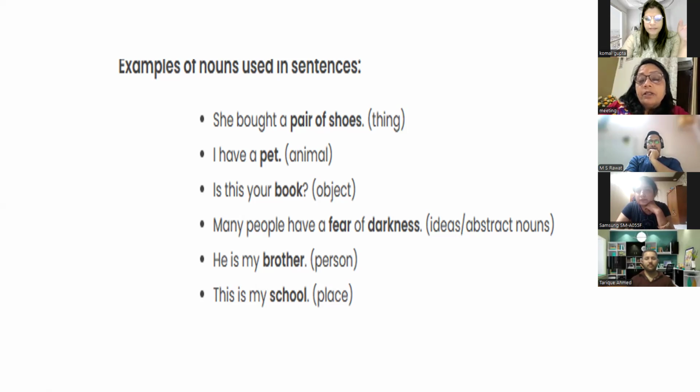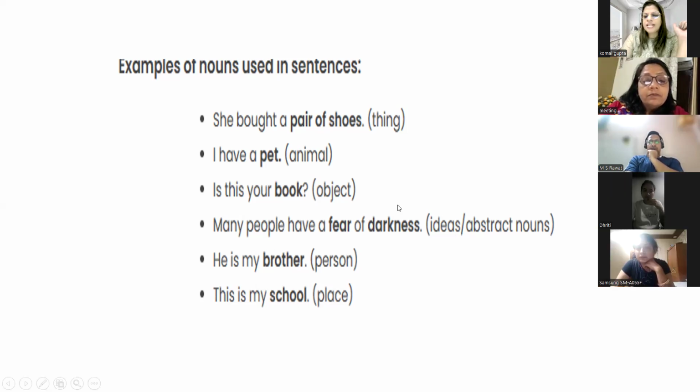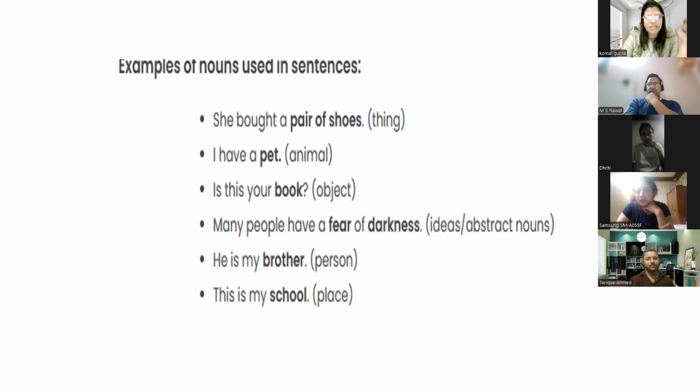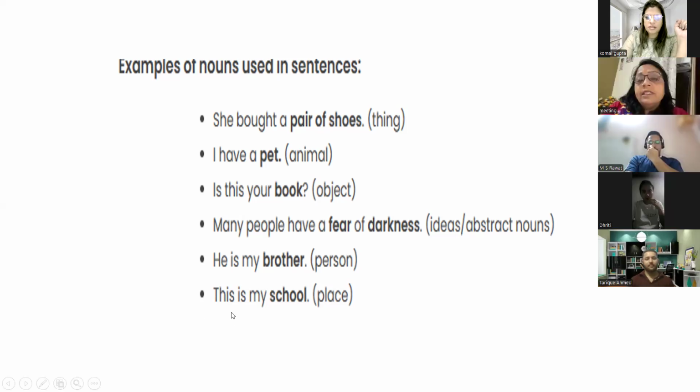Clear? Yes, ma'am. Honesty is the best policy. What is the noun? Honesty. Any other noun in this sentence? Policy. Policy is also a noun. This is an abstract noun, but you just have to check whether it is a noun or not.